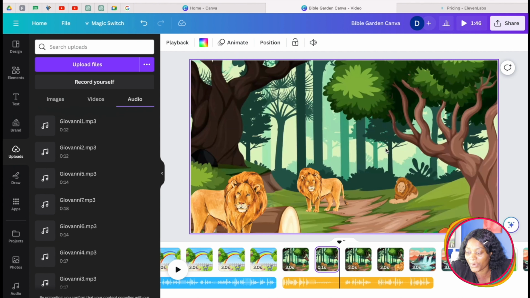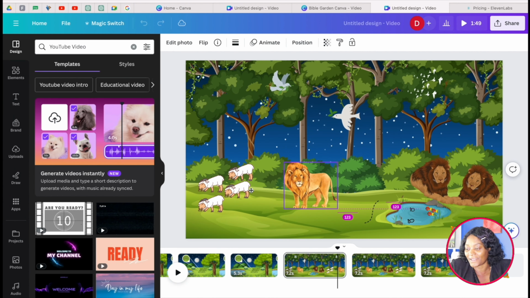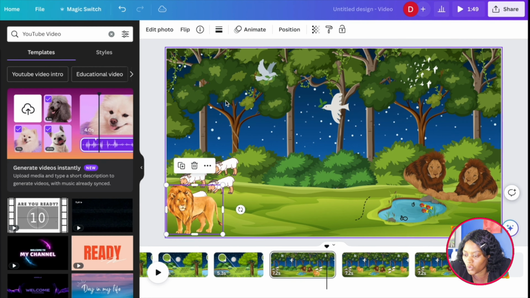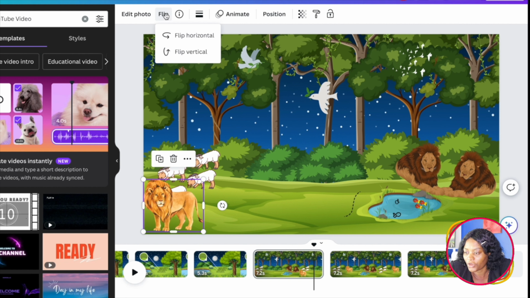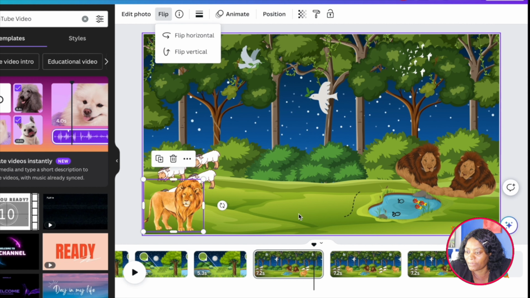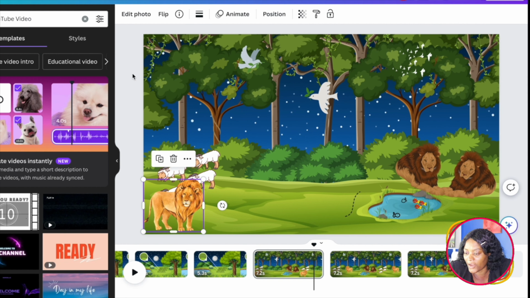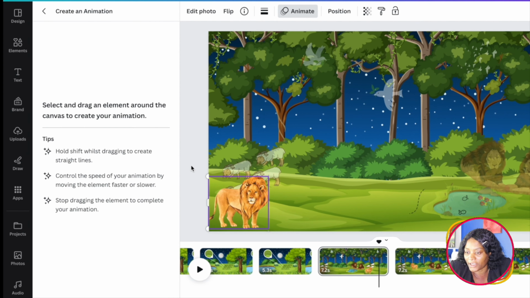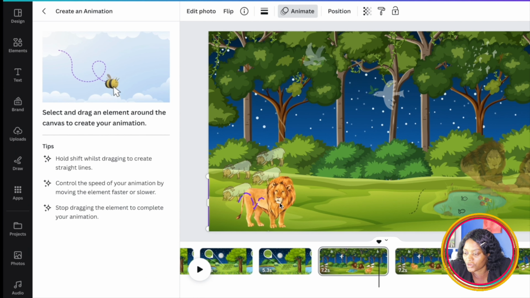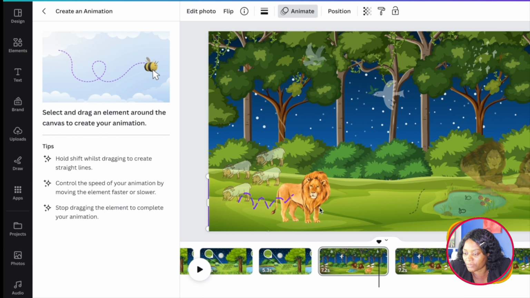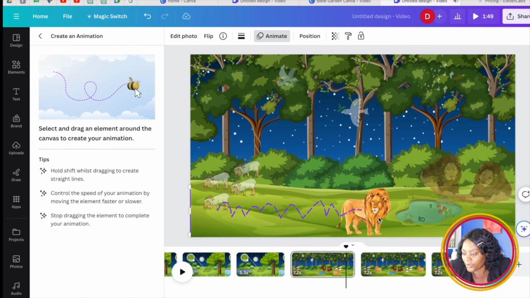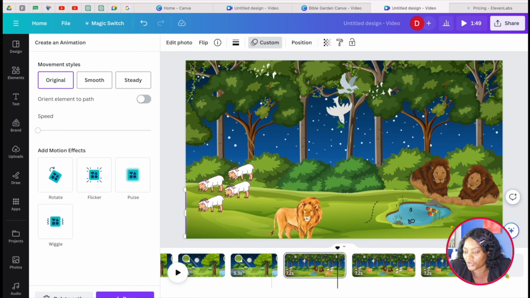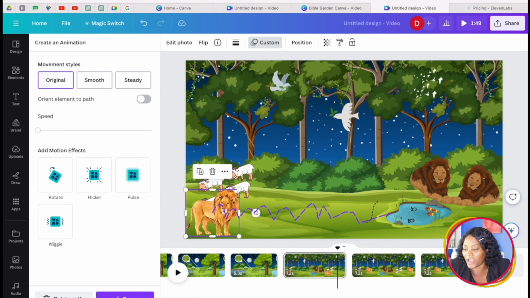The next thing that we are going to do is to animate all these things. So let's say that you have this animal here and you want it to walk toward this direction. You can come here and then maybe flip it like this, and it's going that way. You can click on it. When you click on it, you come to this animate here, and then you click here. Then you just have to make it like this. Just make it to have some kind of movement, and you can end it wherever you want it to end. Maybe you wanted it to end in the middle, you just end it there. So you see how it's moving now on its own.